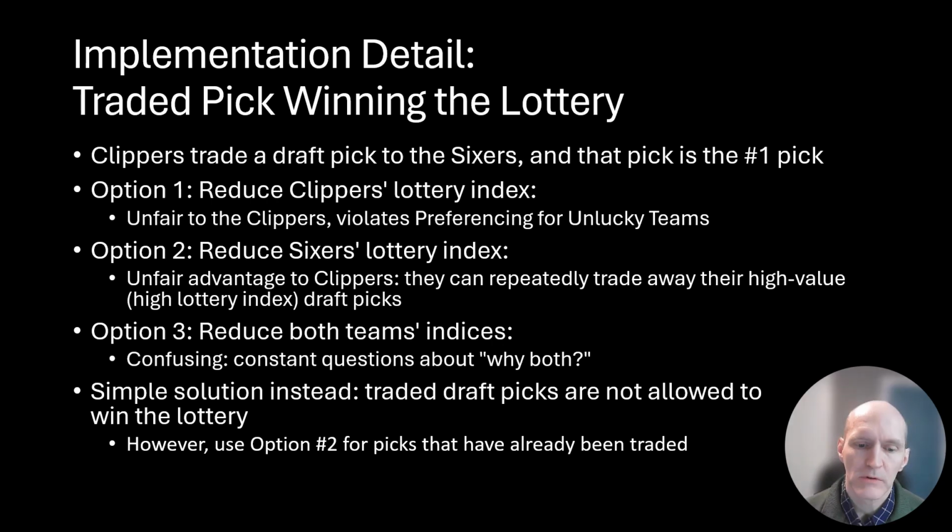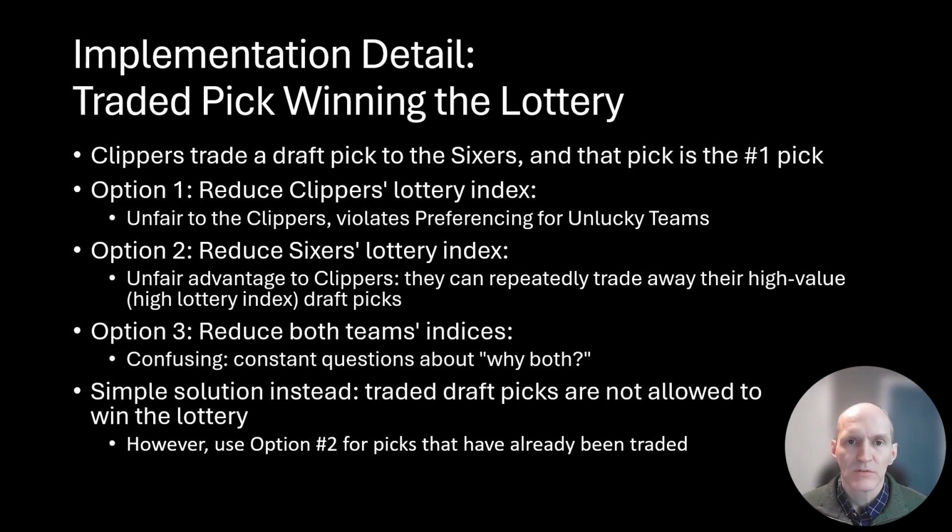On the other hand, if we reduce only the Sixers index, then the Clippers, if they have a high lottery index, could trade their picks over and over again, getting a high value for their draft picks and never having their lottery index reduced. This isn't fair to the rest of the league. It's an unfair advantage for the Clippers. You could reduce both teams' lottery indices, but then it gets confusing. There's constantly going to be questions about why do we have to do both, and this is the reason why.